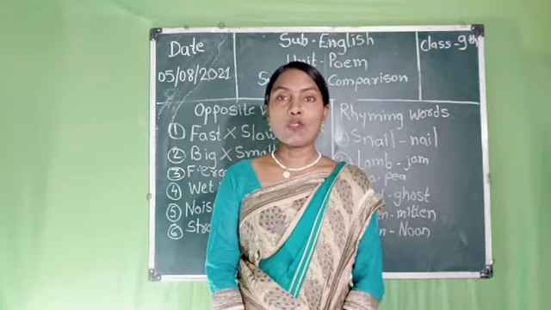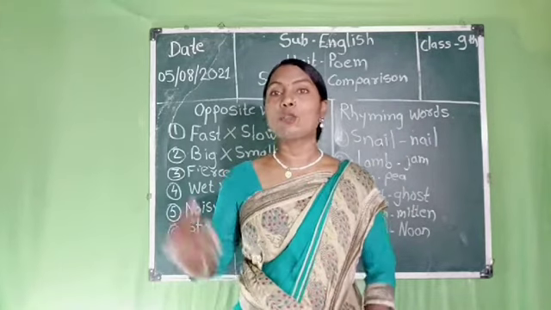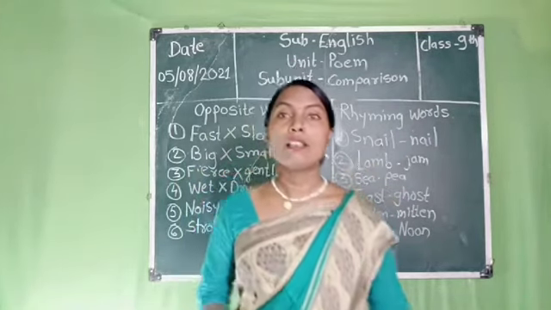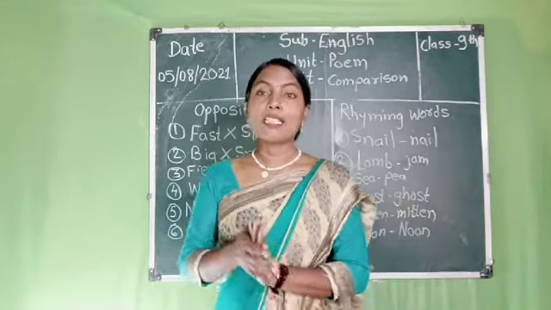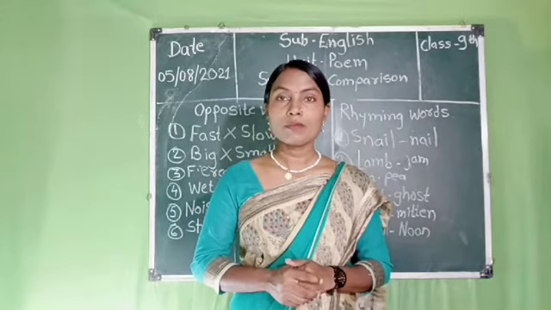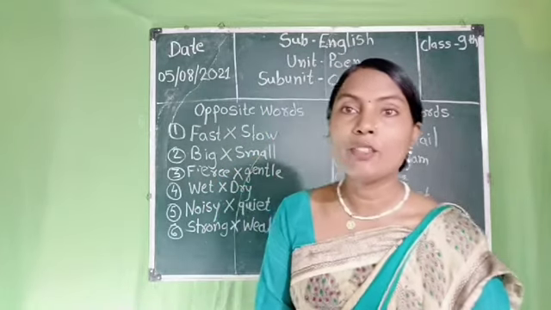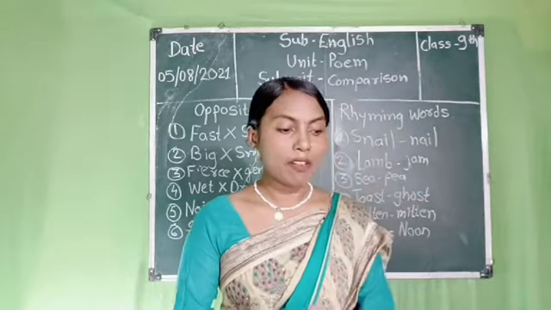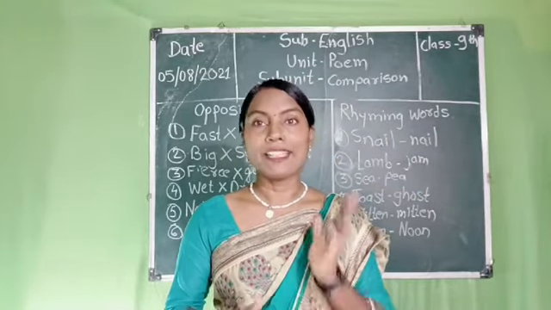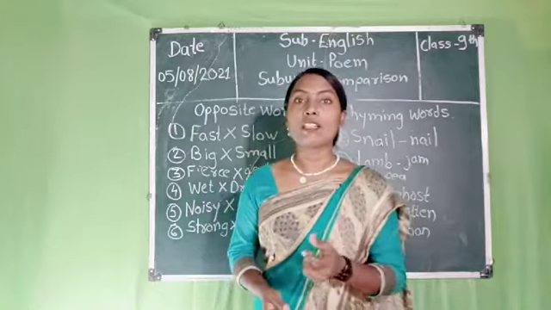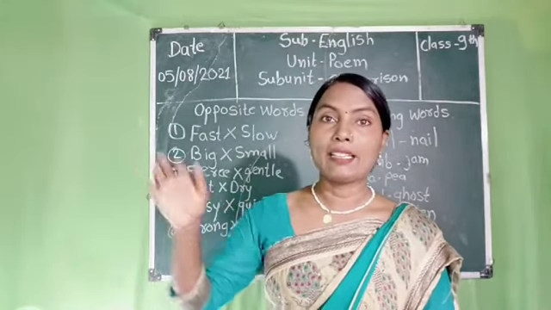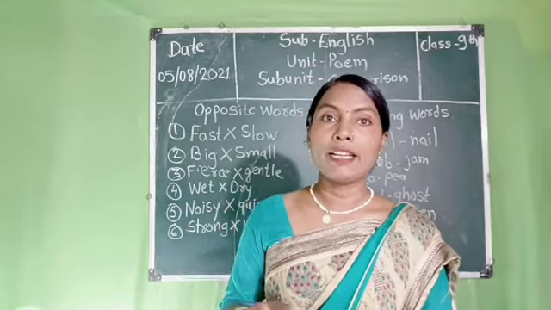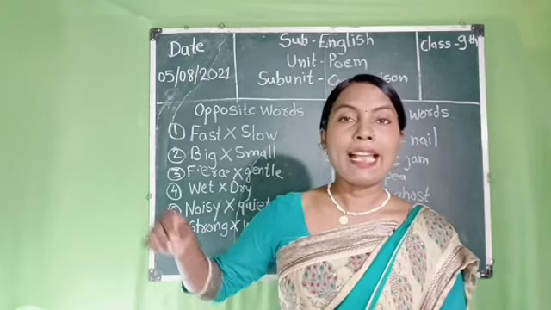Next students, I would like to ask some questions related to this poem. Now tell me the answers. What is compared with light? What is compared with light, students? We have compared light with feathers. Very good, because the feather is very light. The weight is so light. That's why it is called light as a feather.